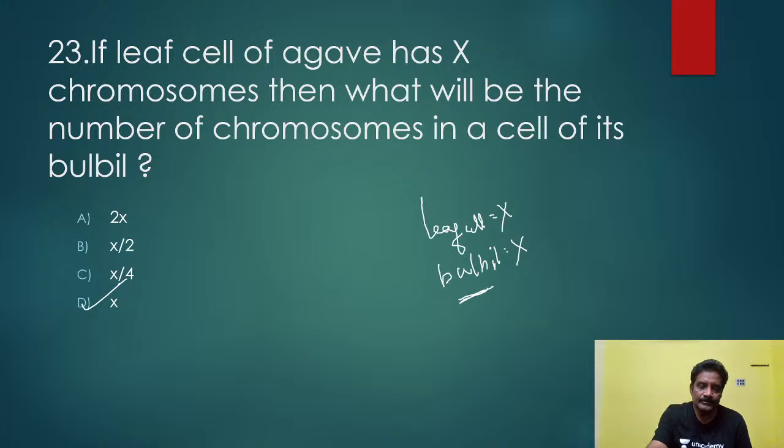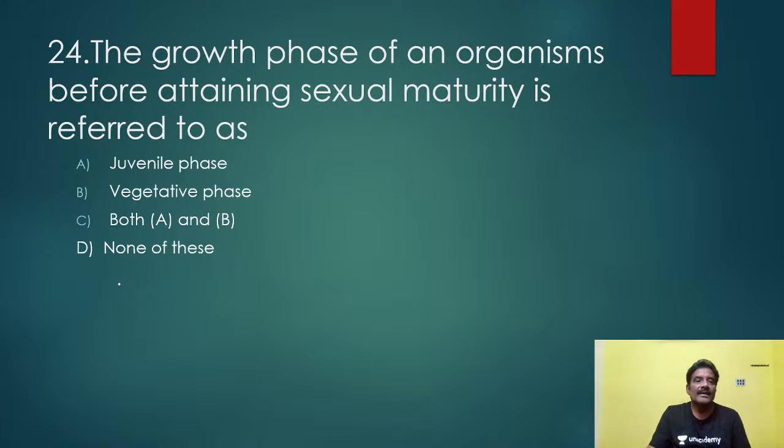Another bit here. The growth phase of an organism before attaining sexual maturity is referred to as what? Sexual maturity means when the plant produces flowers. From that time onwards, it is said to be sexually mature. So here, the juvenile stage or vegetative phase. Am I correct or not? In the vegetative phase there are no flowers. Then the vegetative phase is followed by the flowering stage, that is the sexual stage.